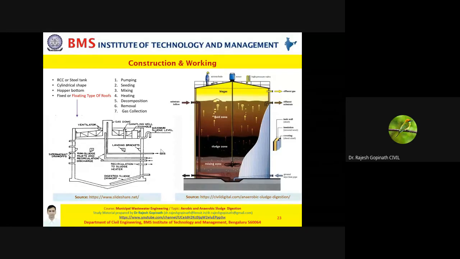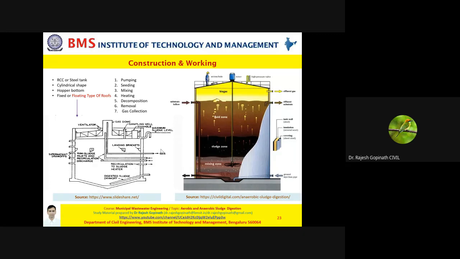So how does your sludge digester work? Now that you have understood the different types, the different principles, and of course the 4 stages, it's very simple when it comes to your working. In the first step, you will pump the raw sludge into the digester. That is the first step. I'll repeat. In the first step, the raw sludge which is coming from your sources is pumped into the digester. In the second step, it is seeded, which means the digested sludge which is already present is introduced into this reactor.